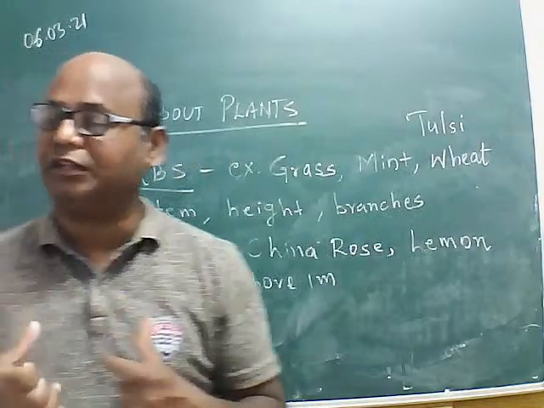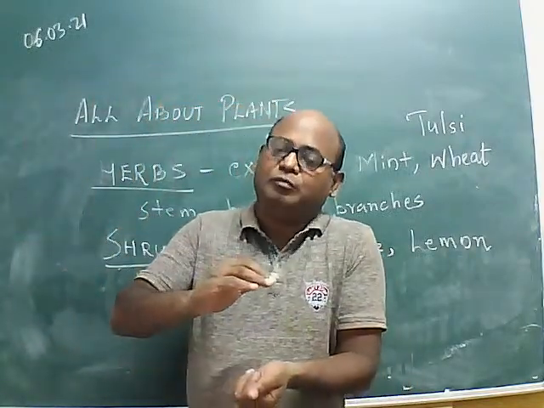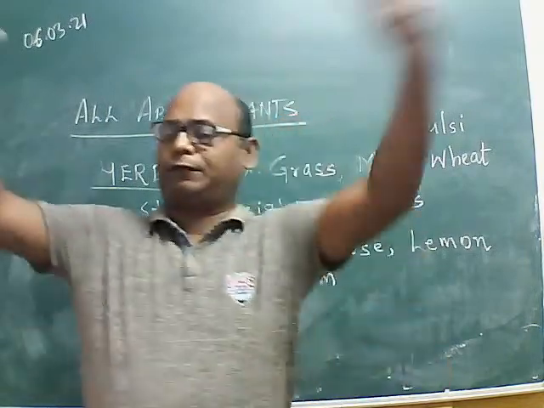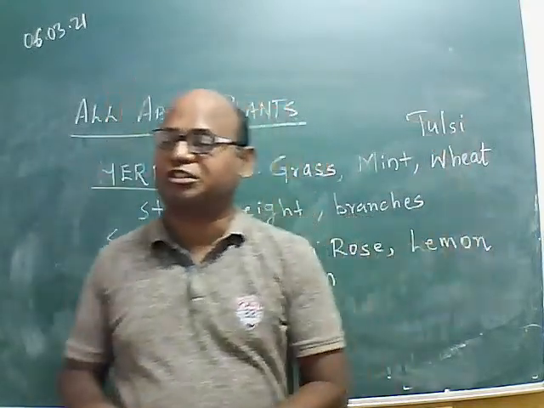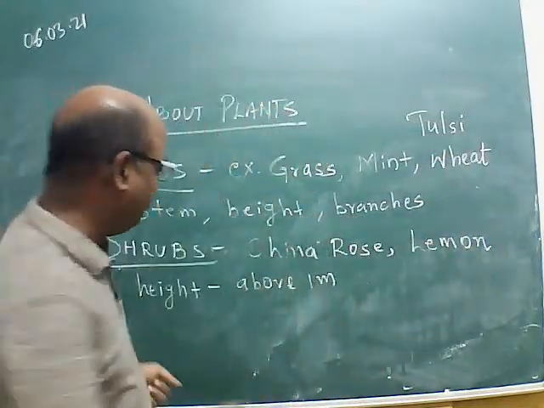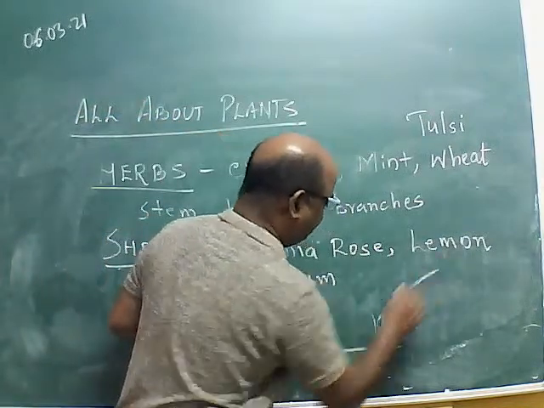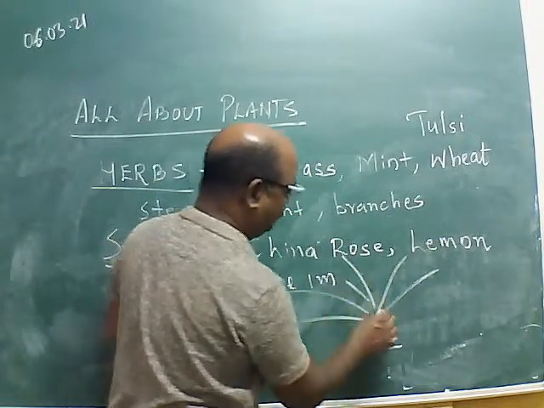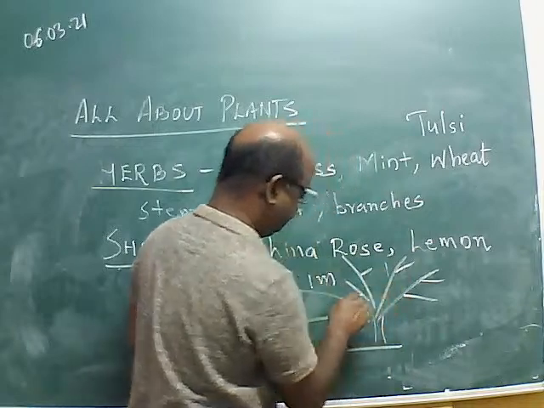Just like a guldasta. In shrubs, the stem goes up to a few inches, and then it spreads. The branches spread just like a bush. Many such branches like a bush come out, and we call it a shrub.